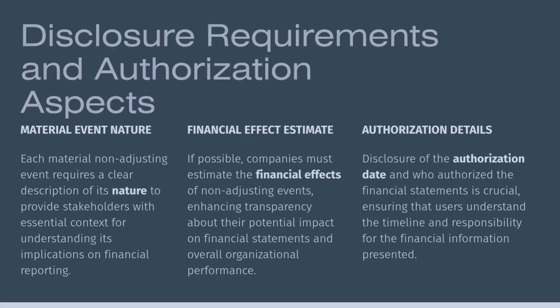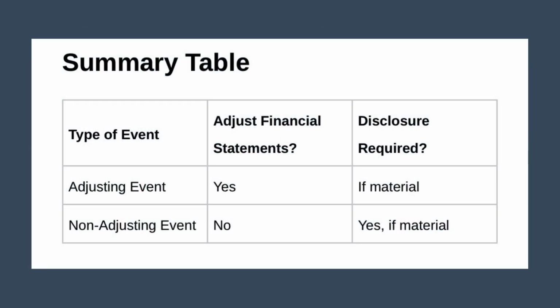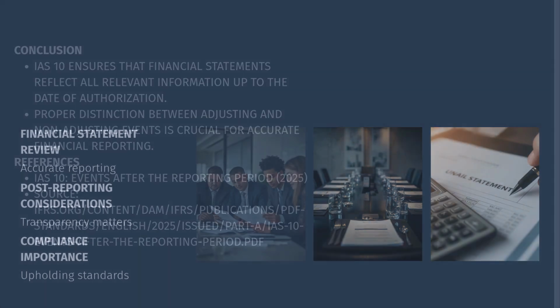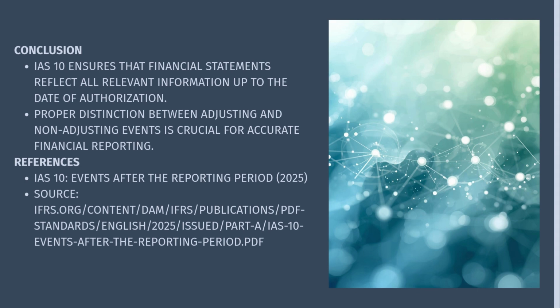To summarize, IAS 10 is the gatekeeper for post-year-end facts. You must clearly identify the event, determine the date the underlying condition arose, and apply the rules: adjust if the condition existed at year-end, or disclose if the condition arose after year-end and is material. And always evaluate the impact on the going concern assumption. This ensures that the financial statements provide the most current and relevant picture to all users.